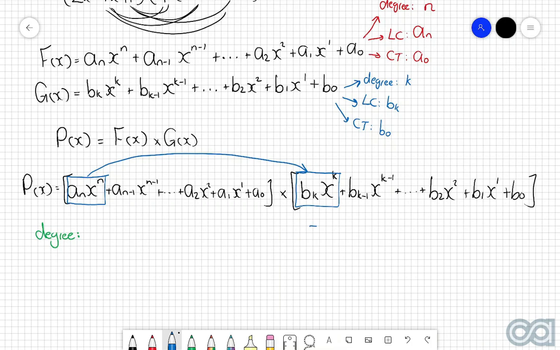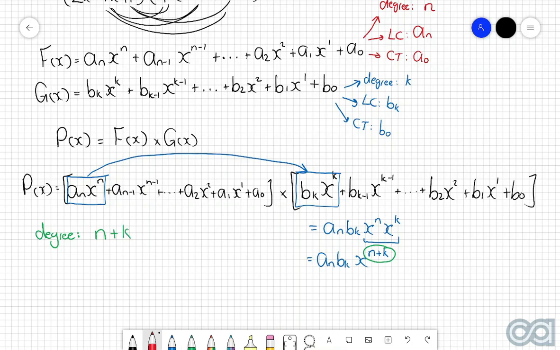Because that multiplication equals a_n b_k x to the power of n times x to the power of k. And then if we combine these two terms, we get a_n b_k x to the power of n plus k. Because remember, when we multiply two things with the same base but different powers, we just add the two powers together. So what this tells us is that the highest power of this new polynomial will be n plus k. So the degree of p of x will be n plus k.